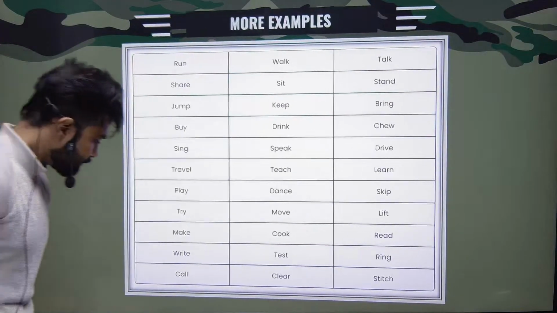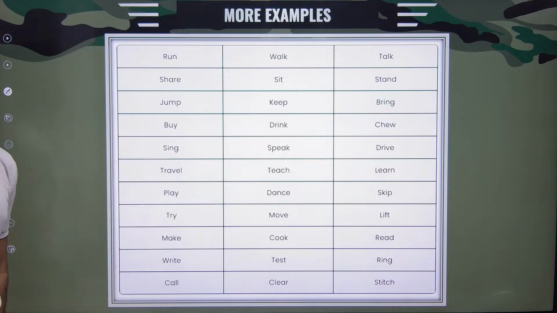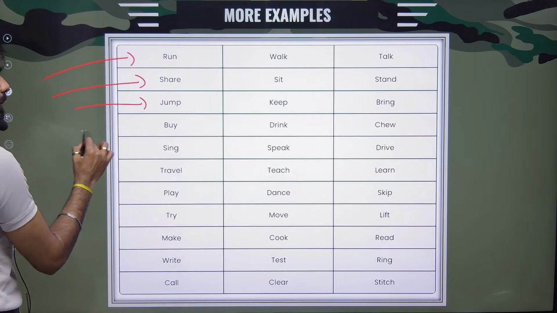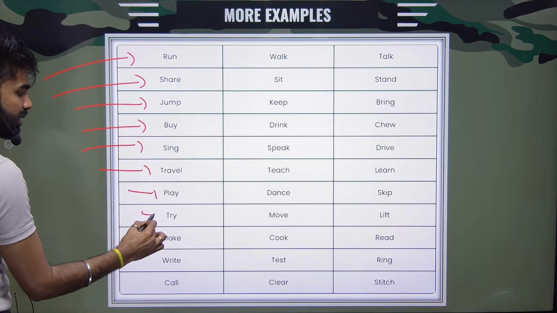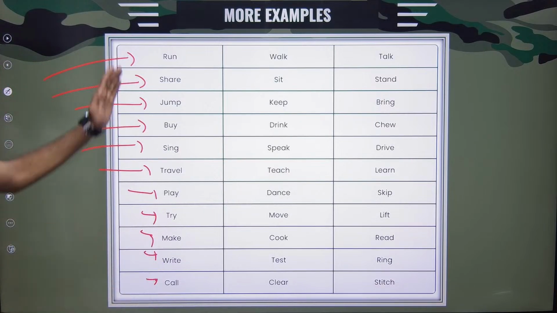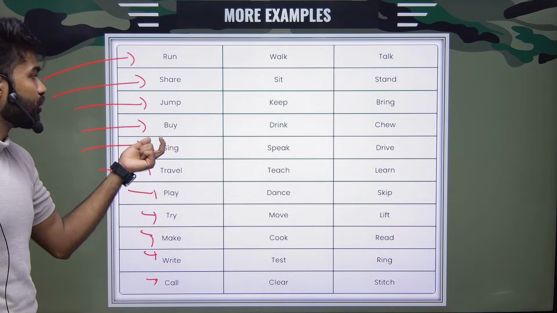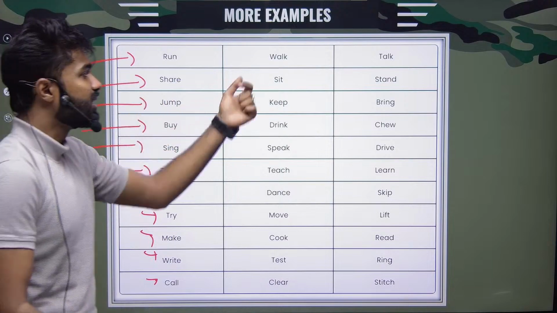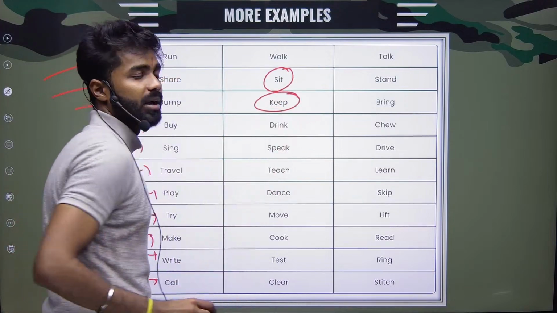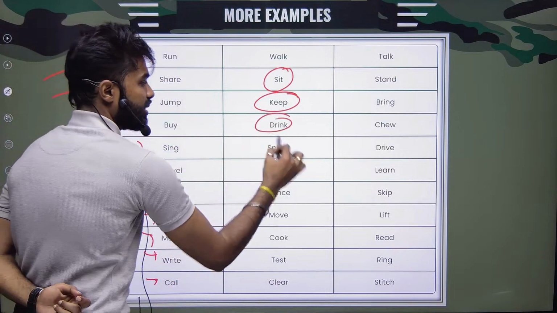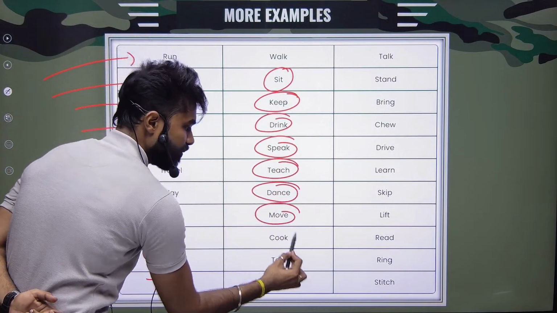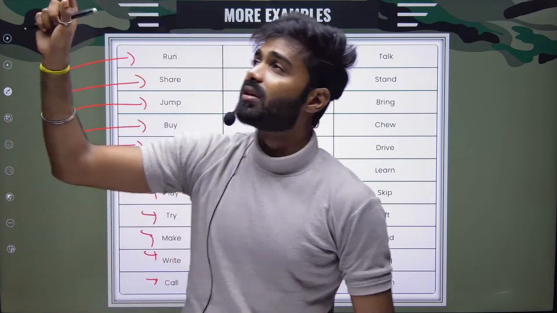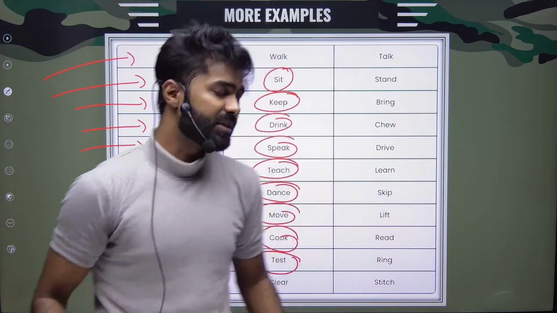Shall we move to the next one? Few examples of action. To run, to share, jump, buy, sing, travel, play, write, call, try. All these are actions, right? Kuch kharidna hai, to buy something, action. Jump, share, kuch share karna hai. Sit, keep, tere paas rakh lo. See, keep, drink, speak, teach, dance, move, cook, test. I am testing you, or else let me test if the light is working or not. Testing is an action.